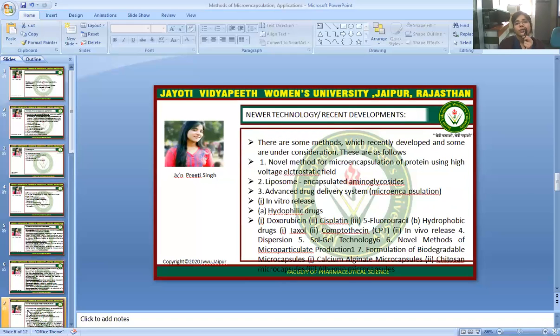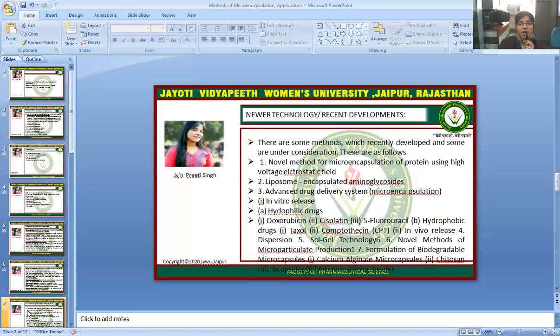Newer technology, recent developments for microencapsulation. There are some methods which were recently developed and some are under consideration. They are as follows. Novel method of microencapsulation of protein using a high voltage electrostatic field. Second one is liposome encapsulated aminoglycosides.